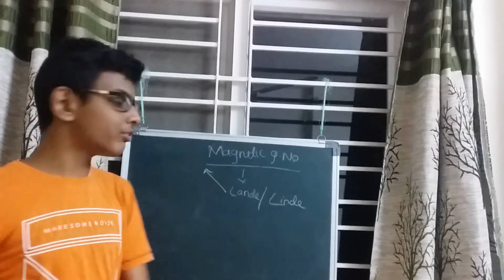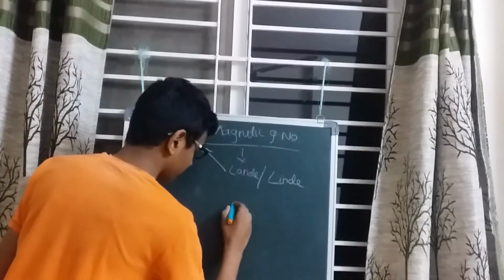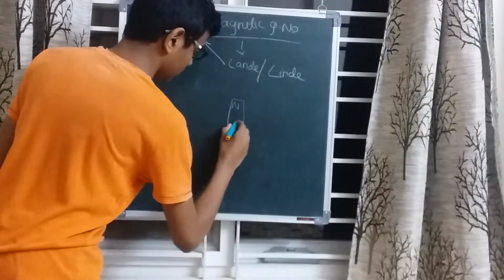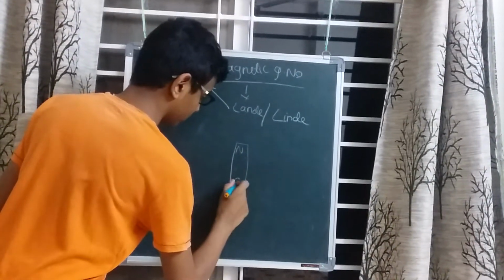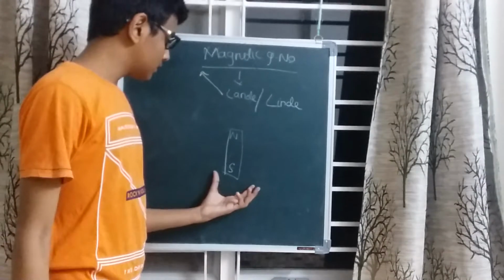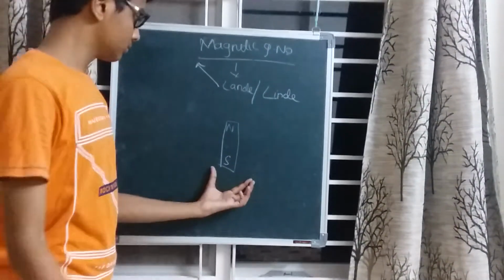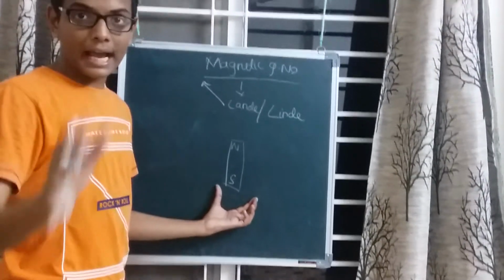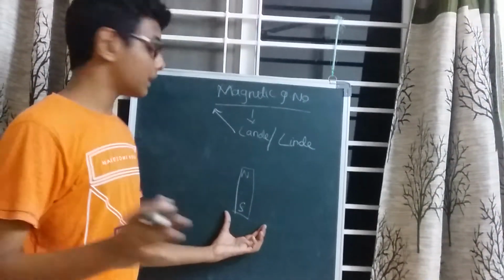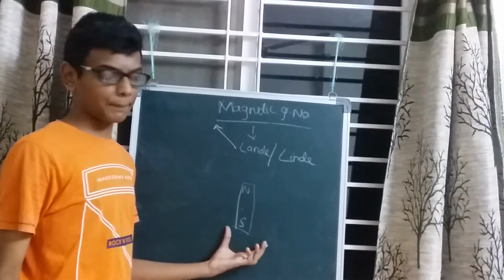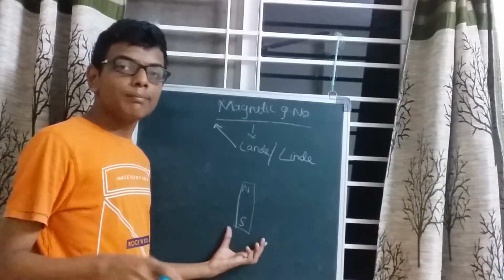What is a magnetic field? First, suppose let us consider a bar magnet which has a north pole and a south pole. It is not an iron nail or an iron bar, it is a magnet having magnetic properties. What is a magnetic field?